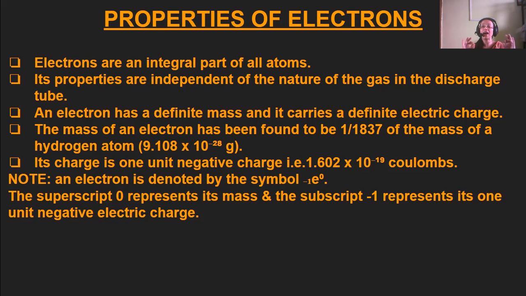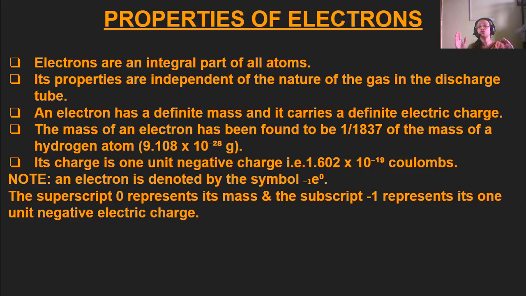Then, the electron has a definite mass and carries a definite electric charge. It does not depend on the nature of the gas present in the discharge tube. They are an integral part of the atoms, and the mass of the electron has been found to be 1/1837 of the mass of a hydrogen atom. The hydrogen atom's mass is 9.108 into 10 to the power minus 28 grams.